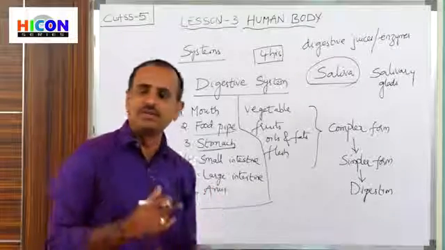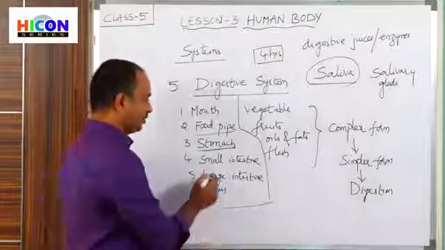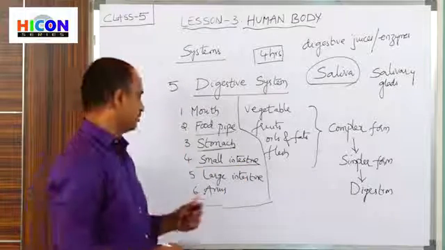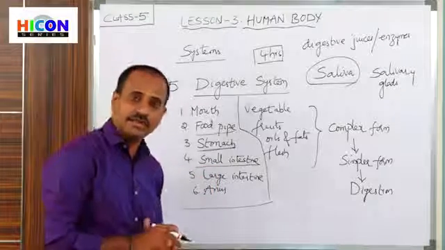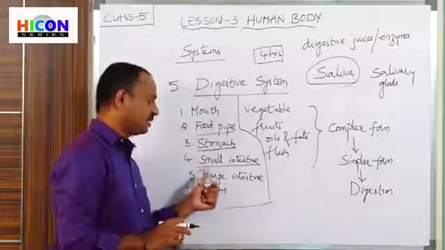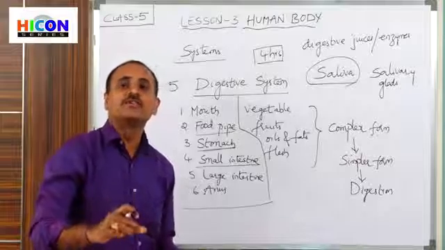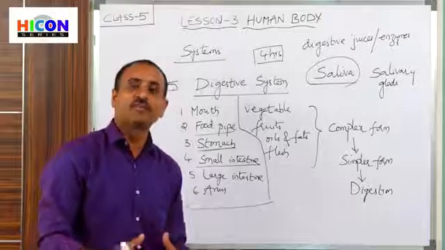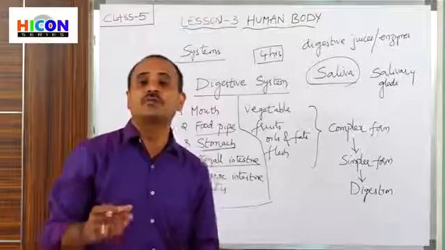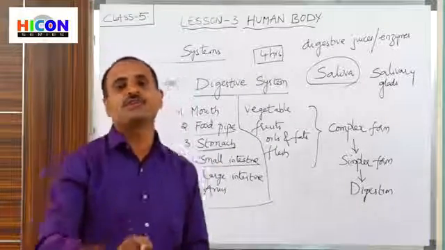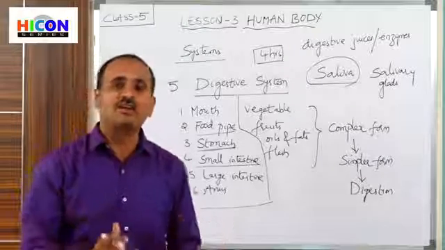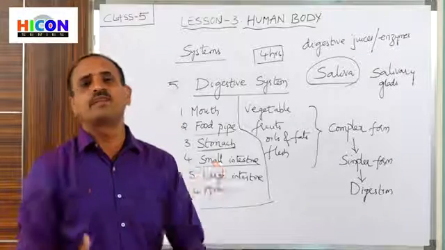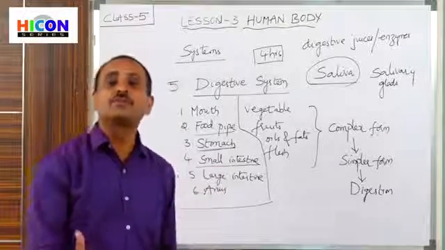When the food converts into a simpler form, it reaches the small intestine. Children, in the small intestine, the small intestine absorbs the nutrients from the simpler form of the food. When the food is converted into a simpler form, the small intestine is able to absorb the nutrients present in it. If the food items are not converted into a simpler form, or if they remain in complex form, then the small intestine is not able to absorb the nutrients.